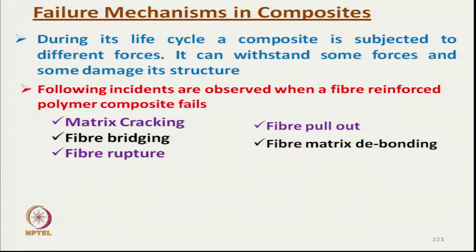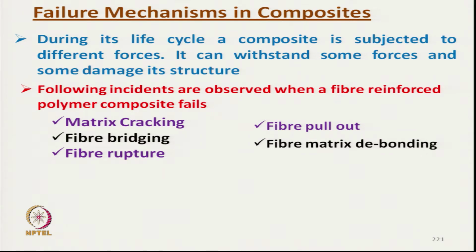It is by matrix cracking, fiber pull out, fiber bridging, fiber matrix debonding and fiber rupture. These are the different mechanisms, different processes by which a composite can fail.